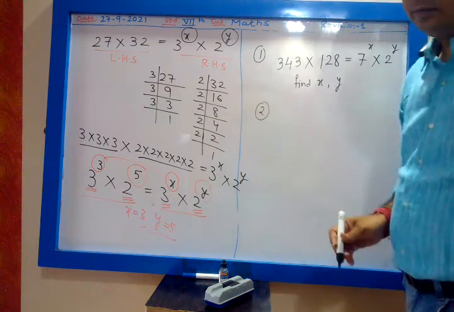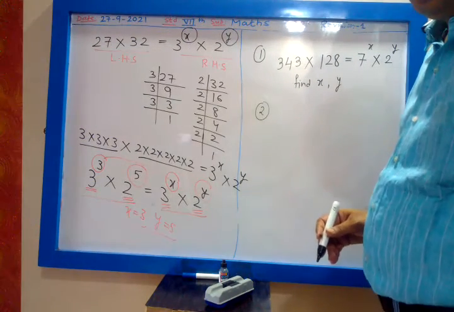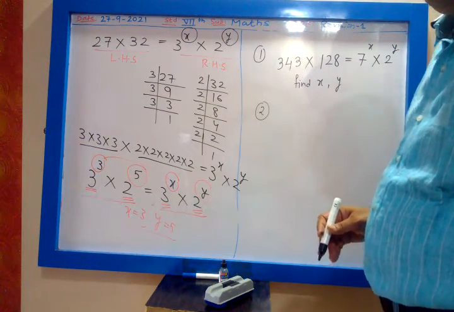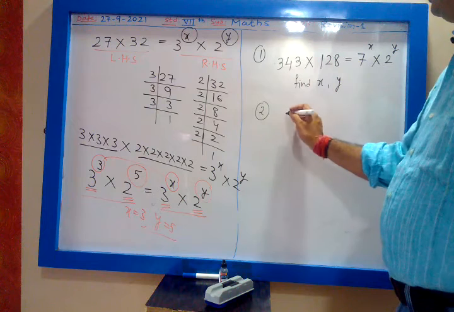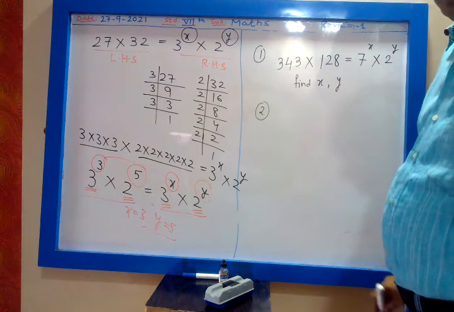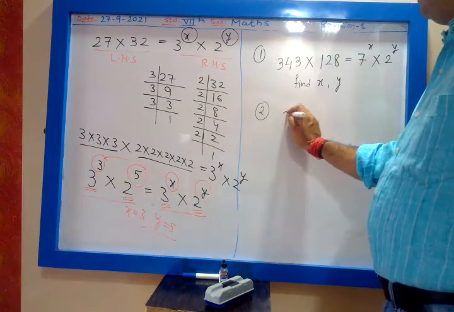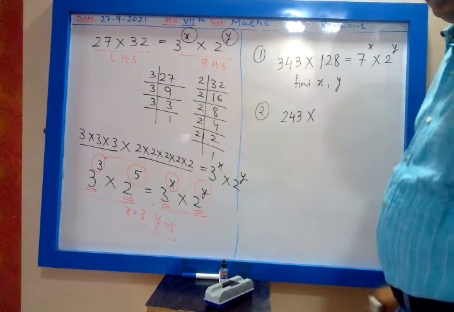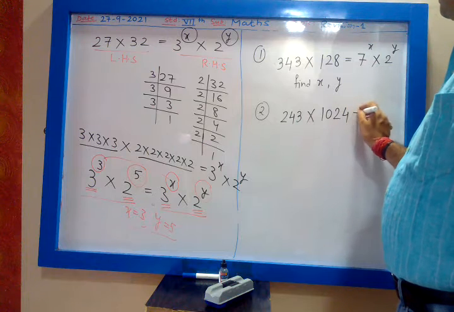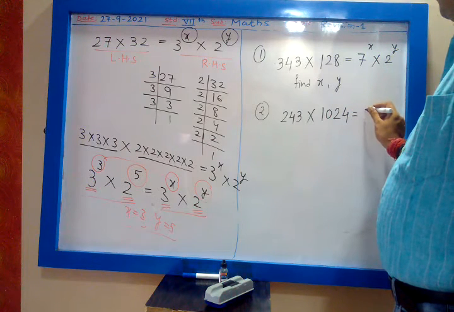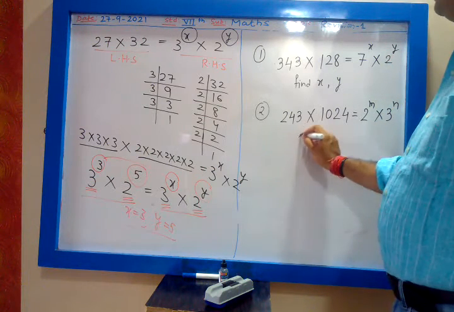Let me give one more problem. Chalo. 243 into 1024 is equal to 2 raised to m into 3 raised to n. Find m and n.